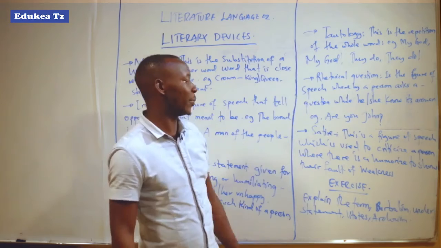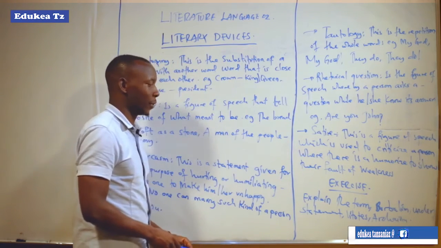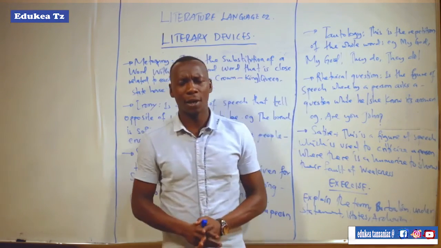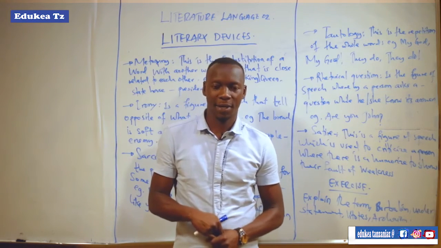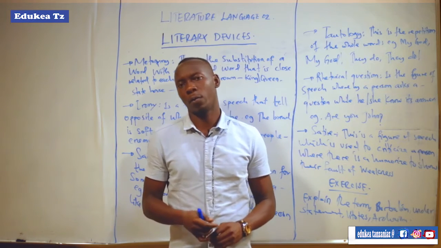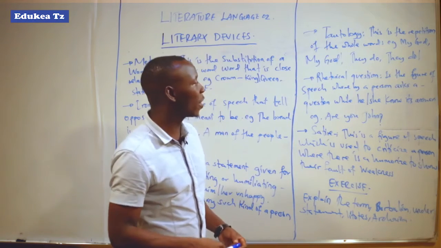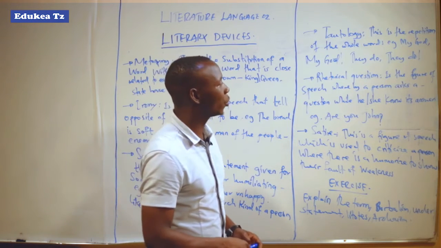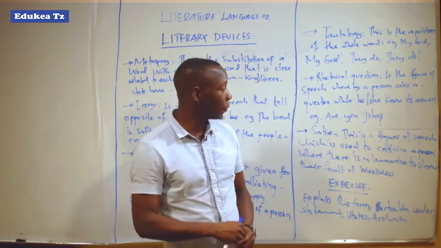Sometimes you can say it is a repetition. Also, after looking at tautology, let us see rhetorical questions. Rhetorical questions are questions which are asked while the one asking is aware of the answers to those questions. It is a figure of speech whereby a person asks a question while he or she knows its answer. Example, are you John?